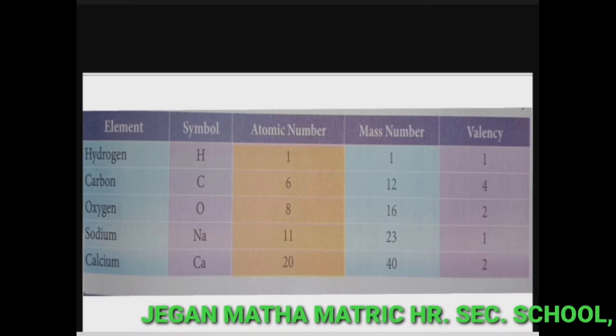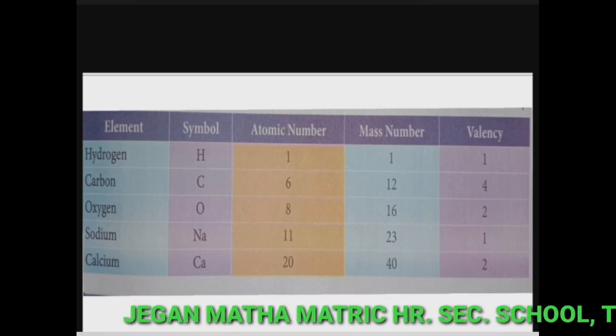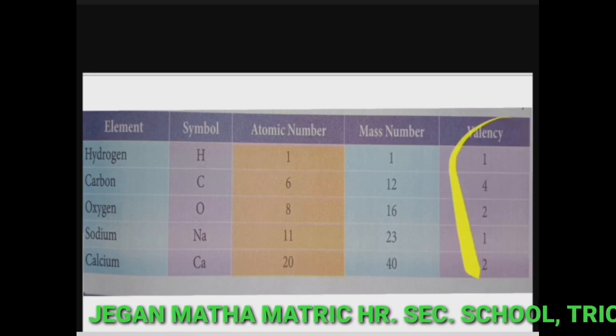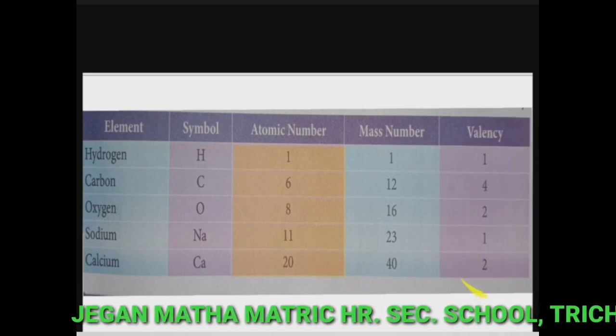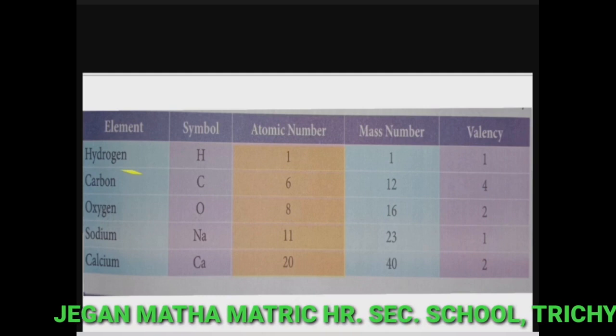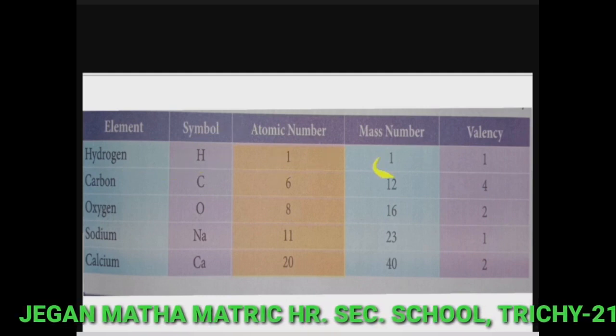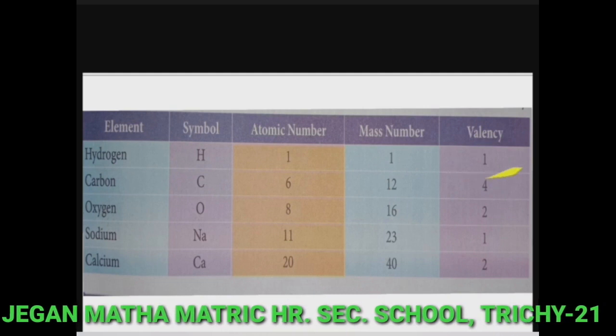So see the table here. The element name, symbol, atomic number, mass number and their valency are given. For hydrogen, symbol is H, atomic number 1, mass number 1, valency is also 1.